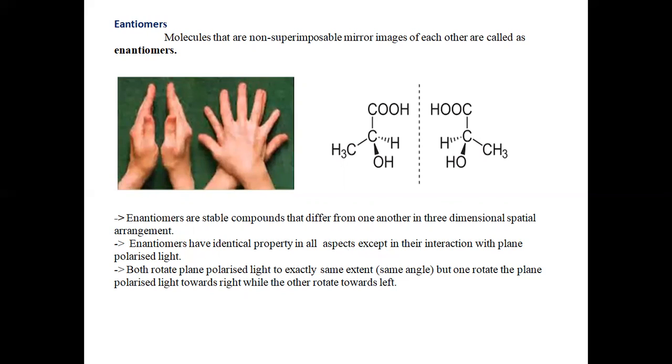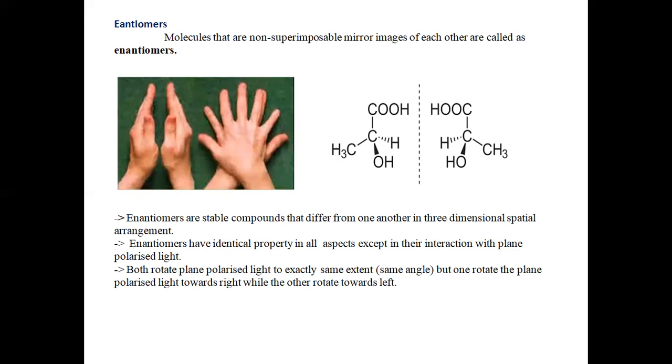But there will be a difference in the action on plane polarized light. Both rotate the plane polarized light to exactly the same extent, that is, to the same angle, but one rotates the plane polarized light towards the right while the other rotates towards the left.